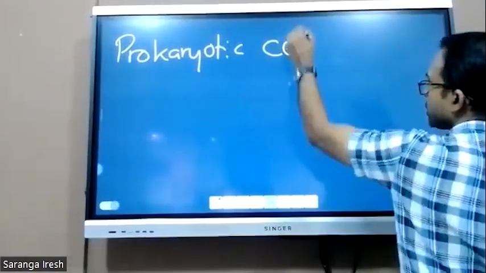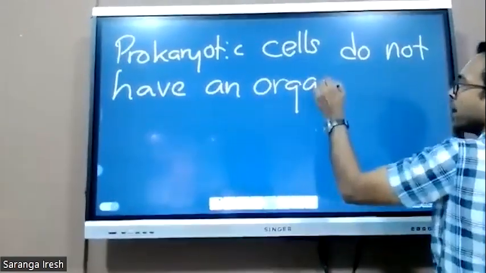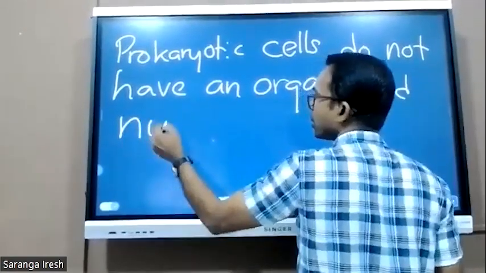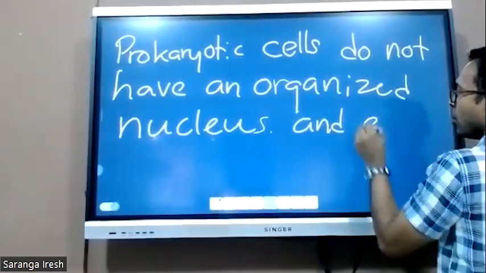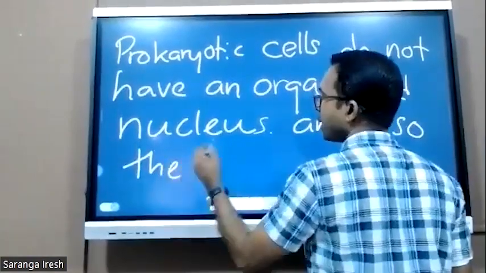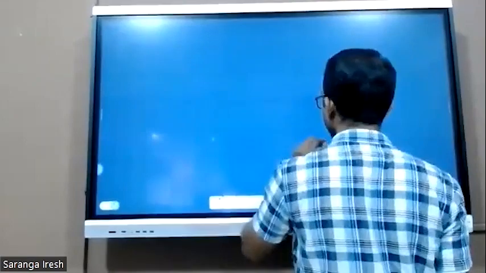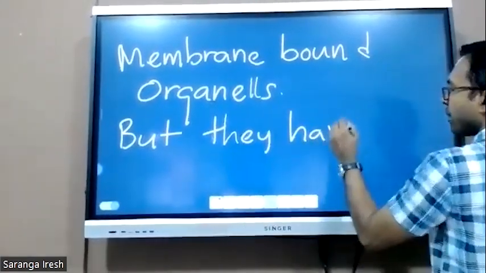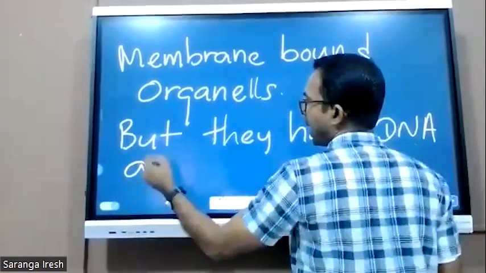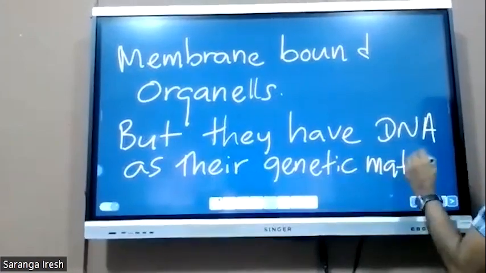Prokaryotic cells do not have an organized nucleus, and they also do not have membrane-bound organelles, but they have DNA as their genetic material.